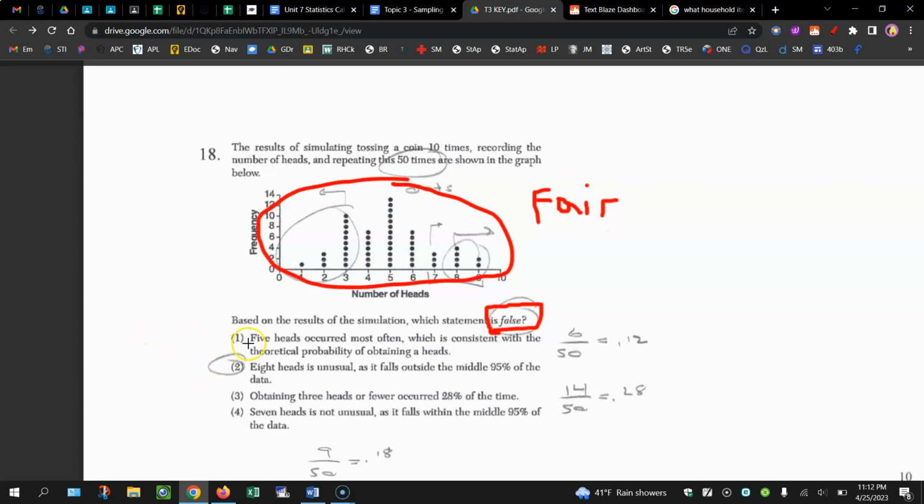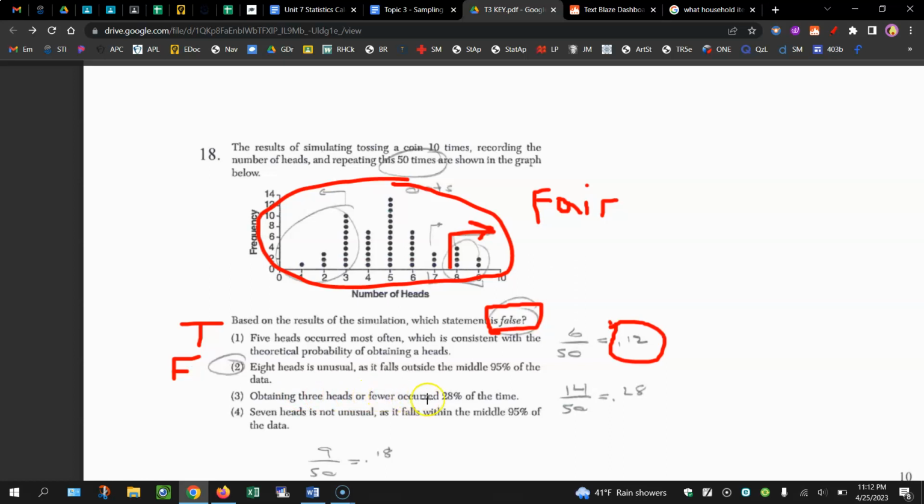So 5 heads occurred most often, which is consistent with the theoretical probability. Yes, out of 10 flips, we'd expect 5 heads on average. That's true. 8 heads is unusual. Well, if we look at 8 or more, there's 1, 2, 3, 4, 5, 6 out of the 50, which is 12%. 12% is not unusual, as that's higher than 5%. So this is false. We'll come back.